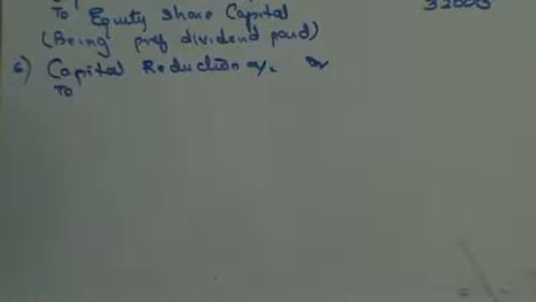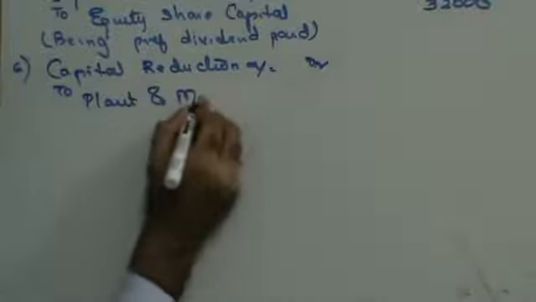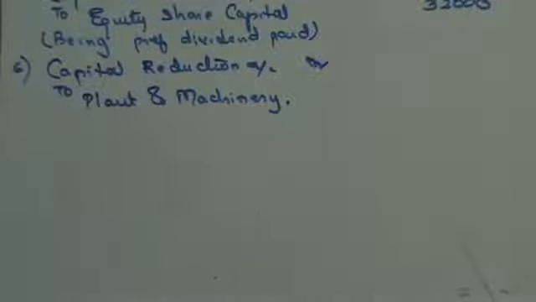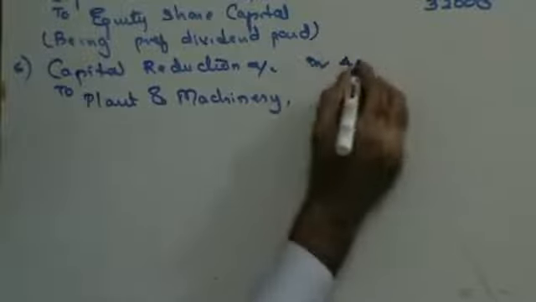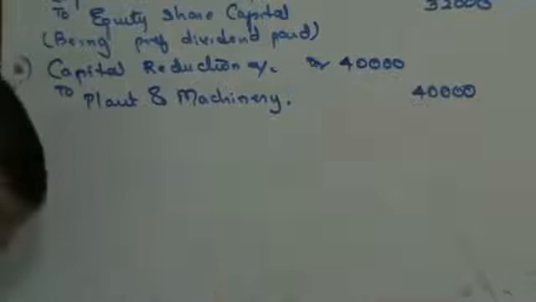Capital reduction account debit to plant and machinery. Right? As per the balance sheet it is 320, the new value is 280, that means 40,000. It is being written down by 40,000. Right?